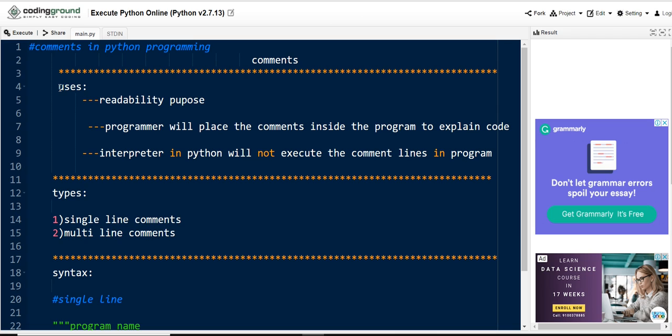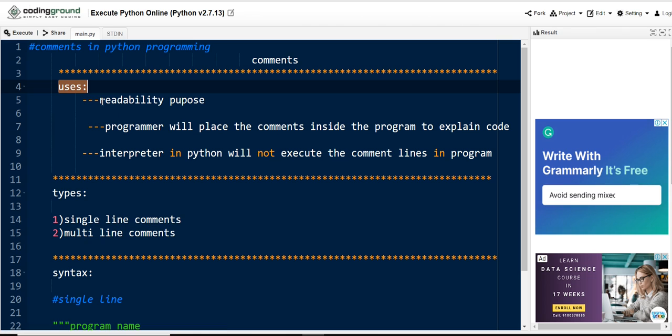Let me start with the uses of comments in Python programming. Comments are used for readability, and they are placed by the programmer inside the program to explain the code. The interpreter in Python will not execute the comment lines in a program. These comment lines will be skipped by the interpreter while executing the code. So the main aim of comment lines is to explain the code which is kept by the programmer in the program.